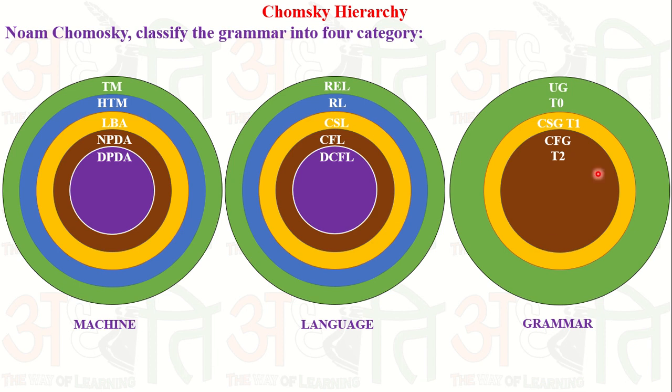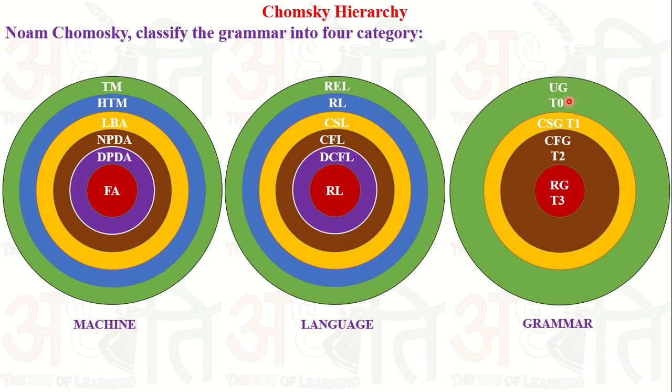Now another machine is the finite automata. The language accepted by the finite automata is known as a regular language, and the grammar that generates it is known as a regular grammar, or type 3 grammar. So this whole classification is known as the Chomsky classification, or Chomsky hierarchy. Noam Chomsky classified grammar into four categories: type 3, type 2, type 1 and type 0. We already discussed all four categories, along with the corresponding grammar that generates a language.